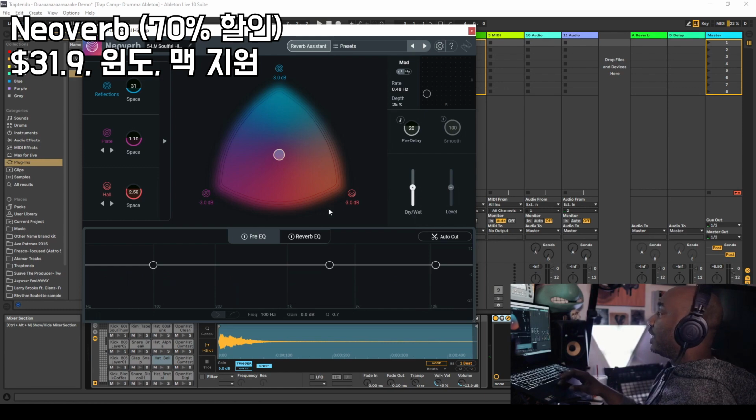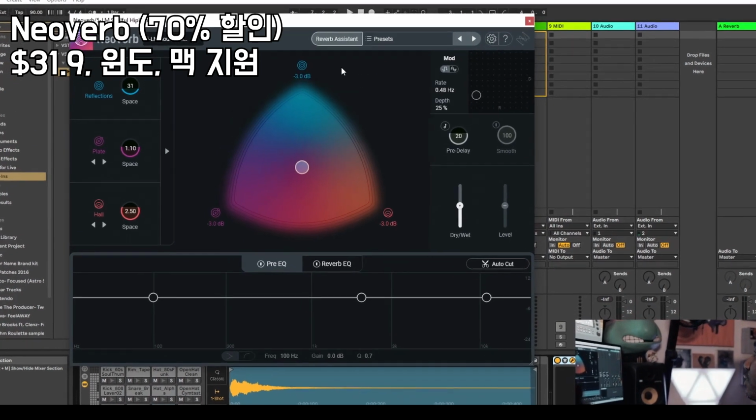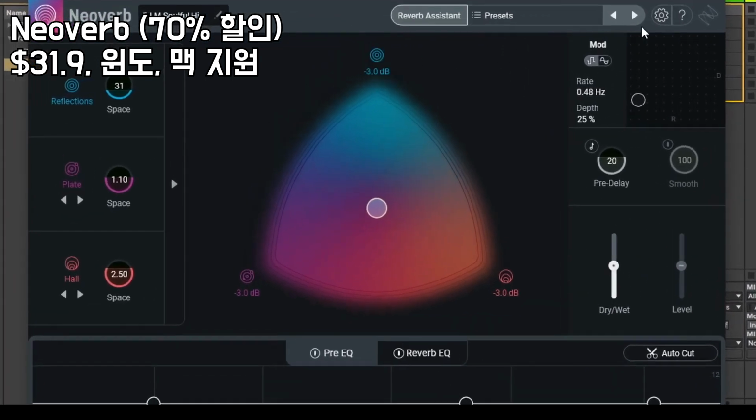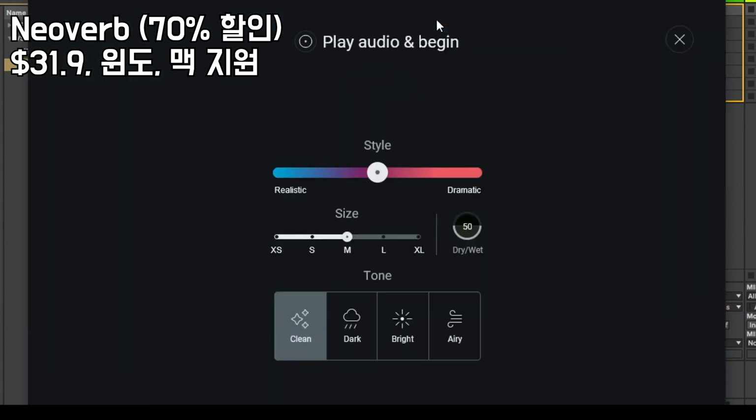Now let's go ahead and get into the things here. Some of the things that they do right, obviously, is that you have access to tooltips. You can turn them off in your options over here. Let's go ahead and rock with this Reverb Assistant so you can see what I'm talking about. Well, hear what I'm talking about in the flesh. So we're in here and it's supposed to calculate everything. It will have things from realistic to dramatic.